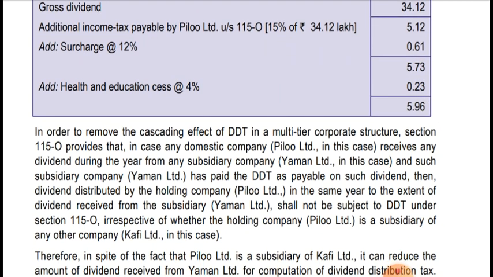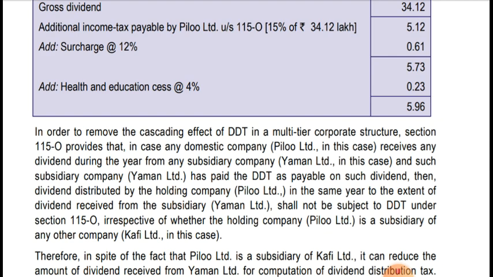Now let's see what's written. The second part of the answer is written over here. In order to remove the cascading effect of dividend distribution tax in a multi-tier corporate structure, section 115O provides that if any domestic company, that is Pillow Limited in this case, receives any dividend during the year from any subsidiary company, that is Yaman Limited in this case, and such subsidiary company has paid DDT as payable on such dividend, then dividend distributed by the holding company, that is Pillow Limited, in the same year, to the extent of dividend received from subsidiary company Yaman Limited, shall not be subject to dividend distribution tax under section 115O, irrespective of whether holding company Pillow Limited is a subsidiary of any other company, that is Kafi Limited in this case. So as I said, it will not make any difference.